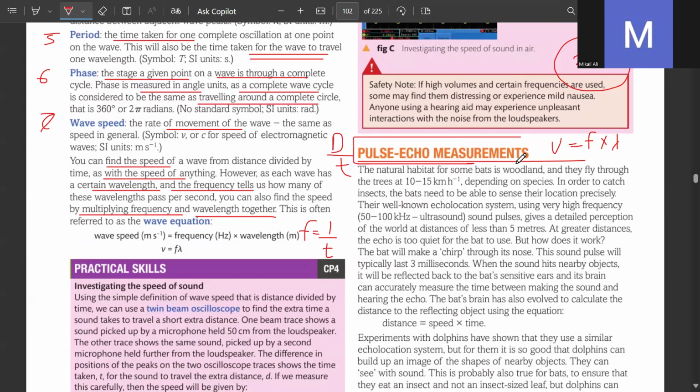Pulse echo measurements. Do you know how bats communicate? Bats, yes, the animal. By squeaking, almost like echoing, exactly. What is that squeaking? It has a frequency. That squeak has a frequency, but how?